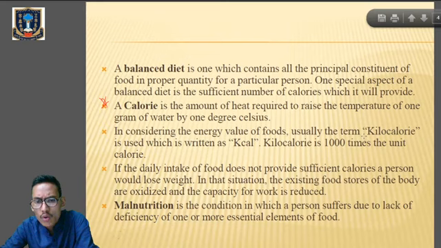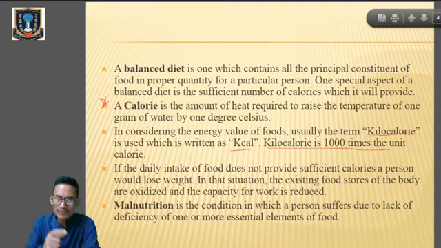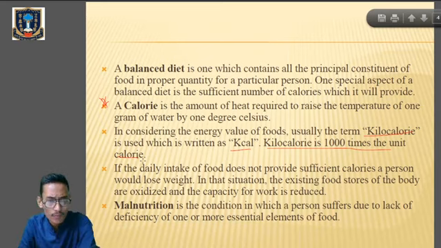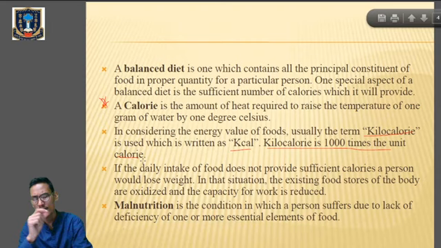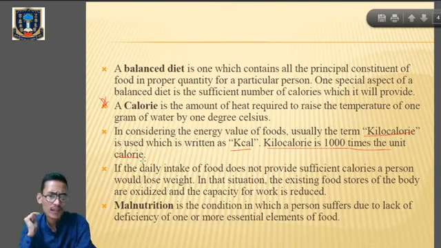So calorie means the amount of heat that is required to raise the temperature of 1 gram of water by 1 degree Celsius, and is mainly represented as kilocalorie. Now, if the daily intake of food does not provide a sufficient amount of calories for a person, clear? So if we are taking food, but that food is not able to fulfill the calorie demand of an individual per day, then that individual will lose weight.